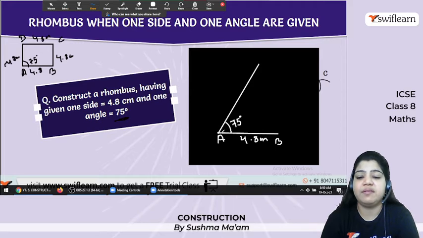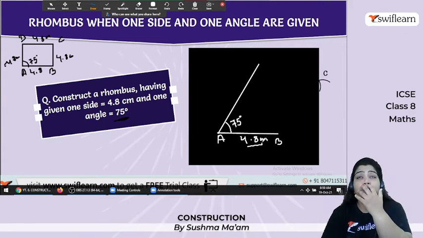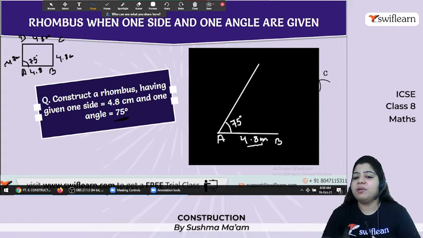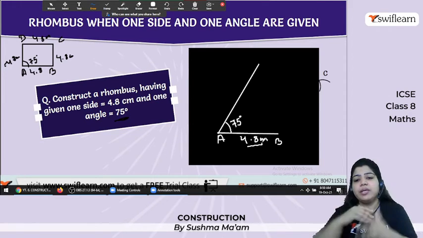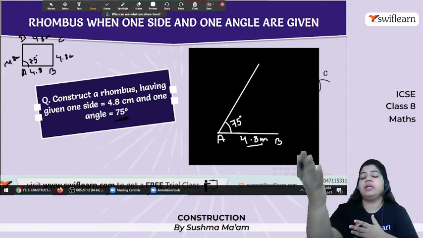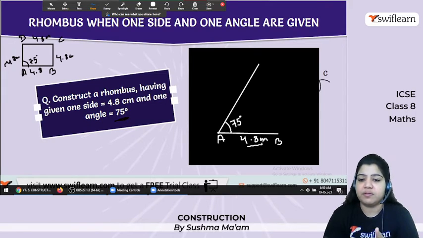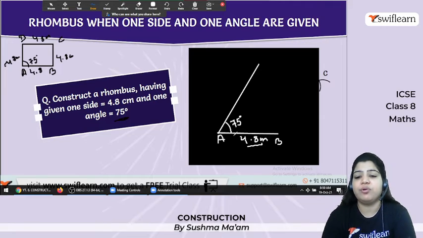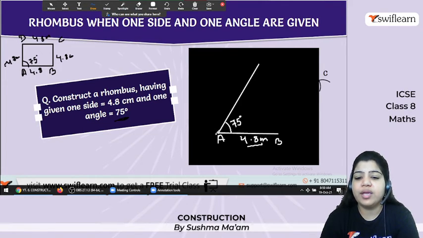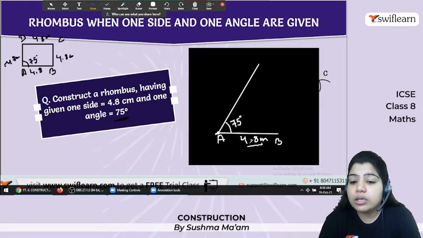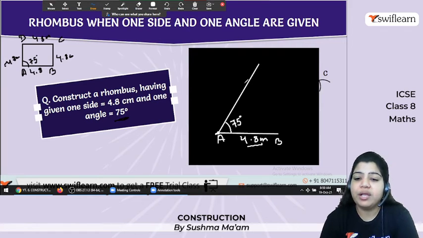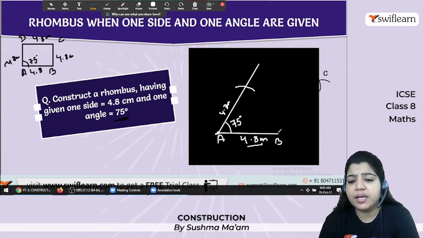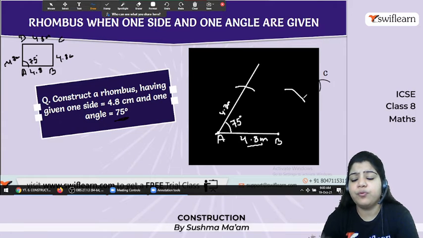Now A as a center, and from A what is the side? That is 4.8. If you know the property, you will do it easily, but someone who doesn't know the property will wonder where to put the side. But if you know the properties of a rhombus, you know all the sides are of equal length. So A as a center, you have to cut an arc of radius 4.8 centimeters. Similarly, B as a center, you cut an arc of 4.8.